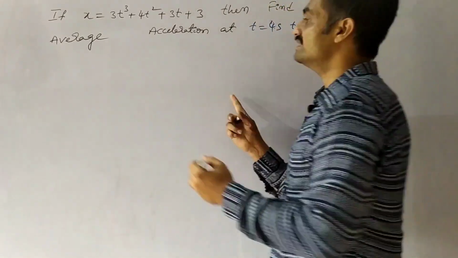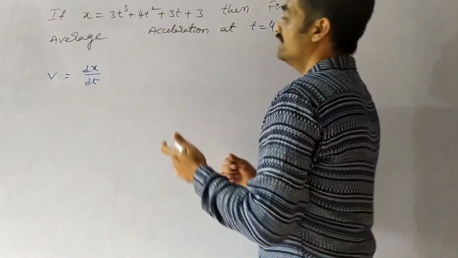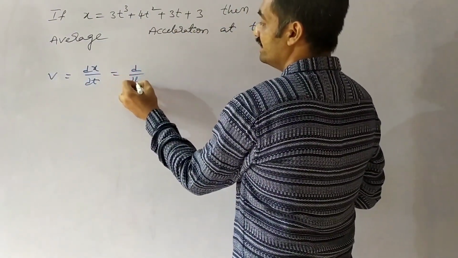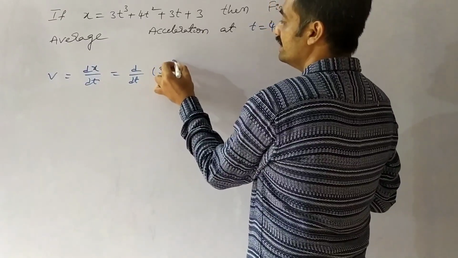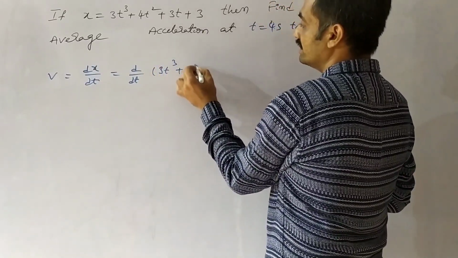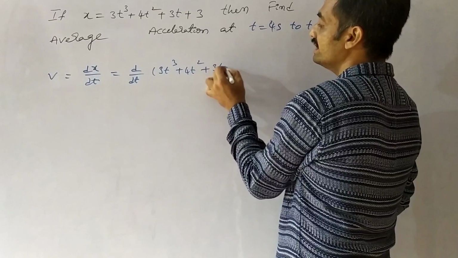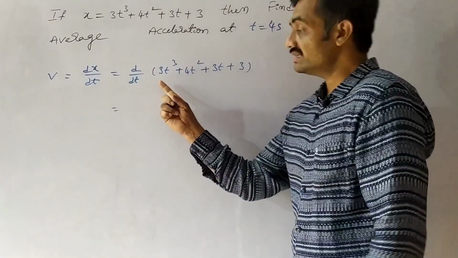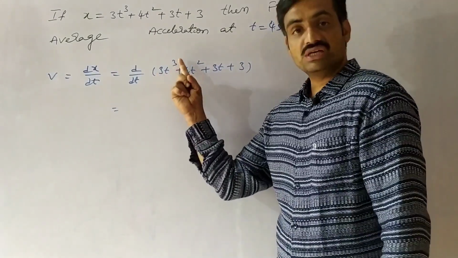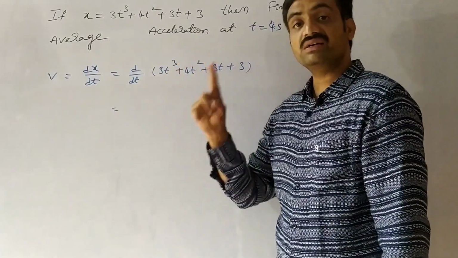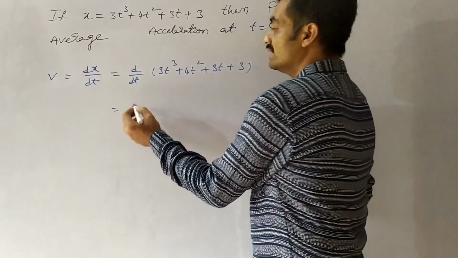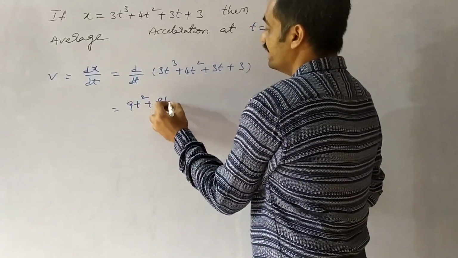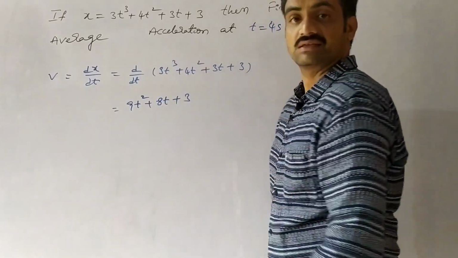So in order to find this, first of all we have the velocity, dx by dt equals d by dt of 3t cube plus 4t square plus 3t plus 3. When we differentiate an equation, the power decreases by 1. Based on that, 3 into 3, 9t square plus 8t plus 3.